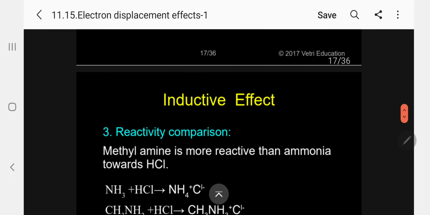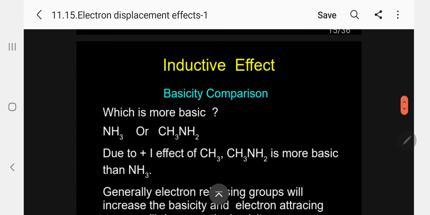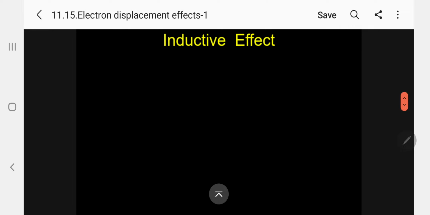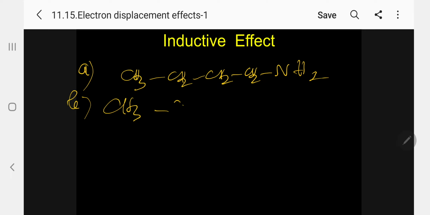Now, let me give an example. I will take a specific example. As usual, A is CH3CH2CH2CH2NH2, an amine, 1-aminobutane. And B, let me take the example CH3CH2CH2CHNO2NH2.